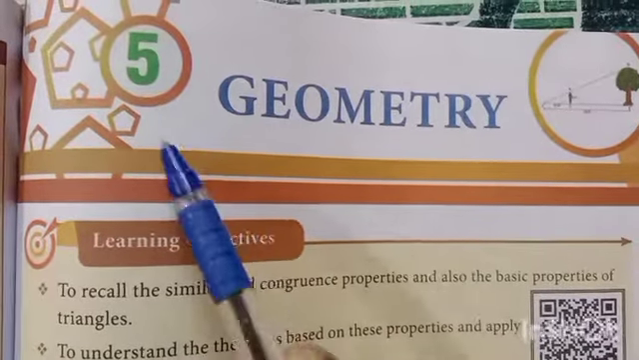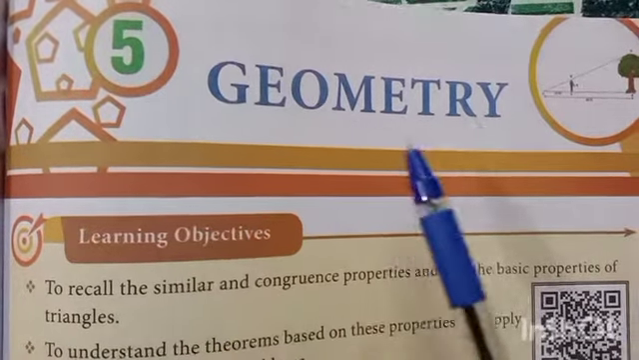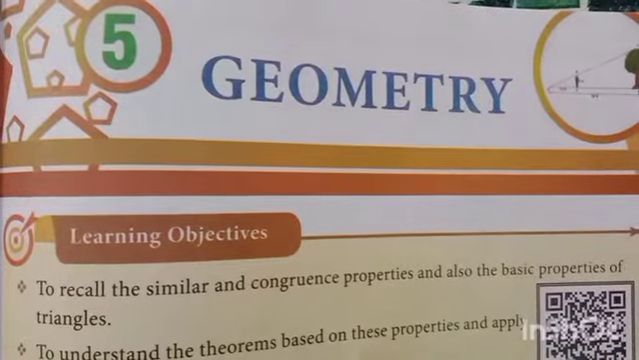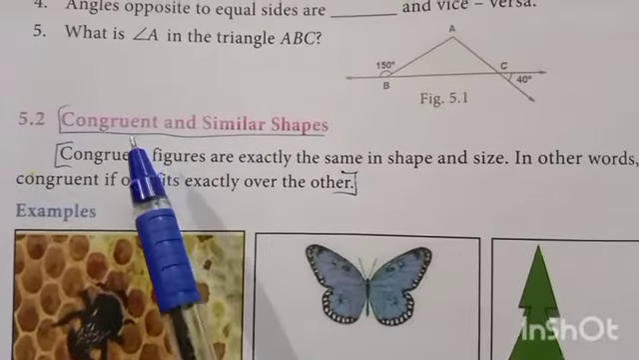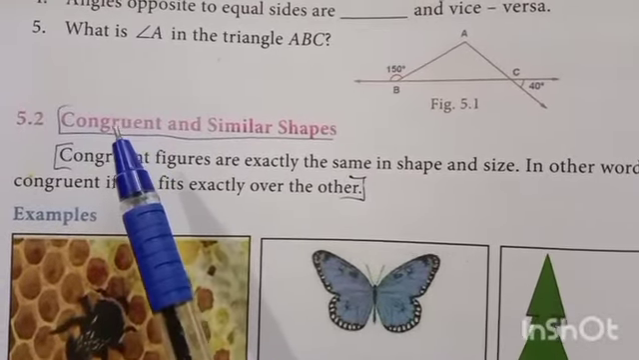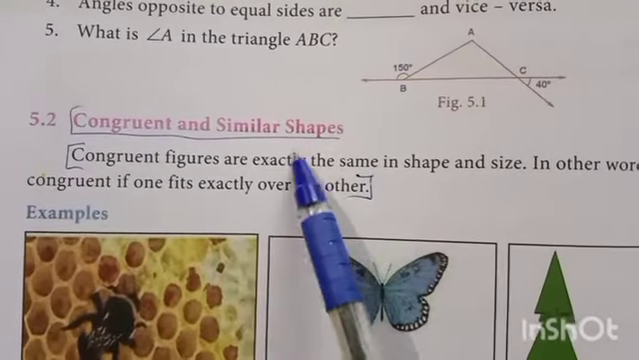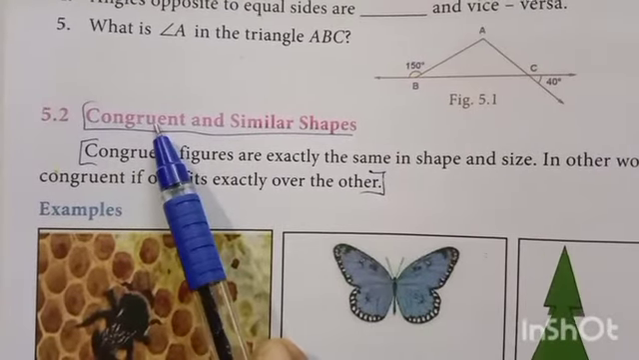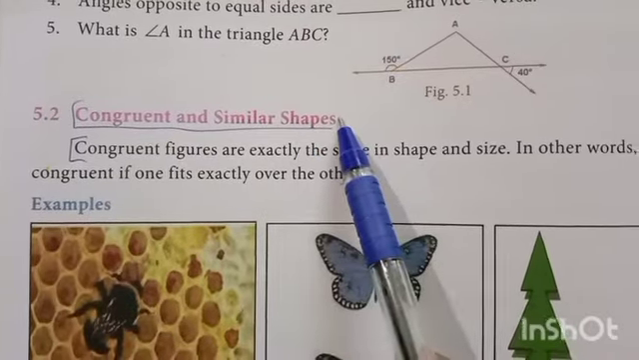Students, now we are going to learn chapter 5, geometry. First you have to know the definition of congruent and similar shapes. What is the meaning of congruent and similar shapes?